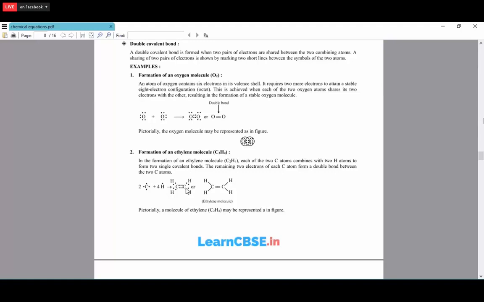Here also the same thing. This carbon atom shares one electron with one hydrogen, one electron with another hydrogen, and the remaining 2 electrons are shared with the carbon. So in between the 2 carbon atoms, we have 4 electrons. So it will make 2 bonds. See, double bond C.